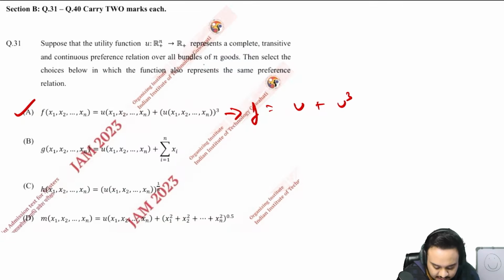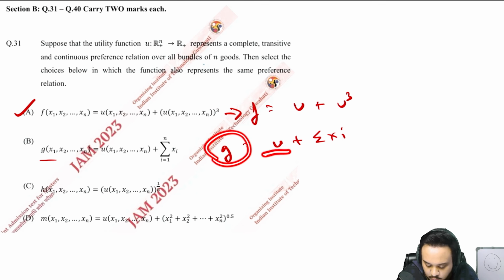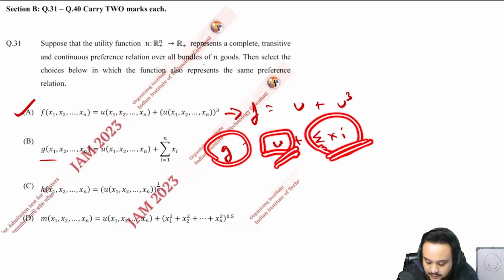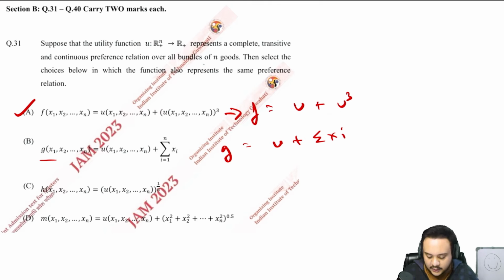In the second one, it says g is equal to u plus summation xi. Okay, so this function is not only dependent on u, but it is also dependent on the individual values of xi. Okay, so this is where it is different from the utility function u. This is where it differs from it. Okay, so that is why this is not going to hold the same preference relation, because the values of x outside of the function of u can differ and they can change the value of g such that the preference relation can change.